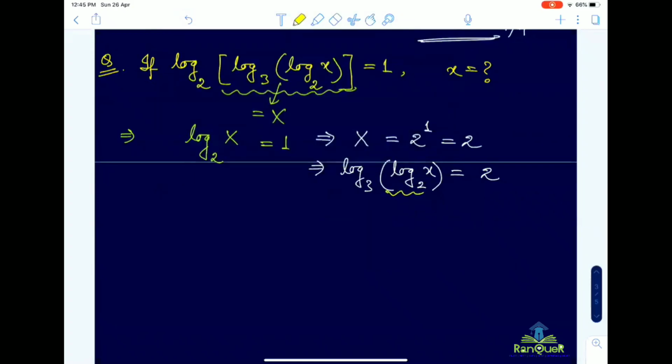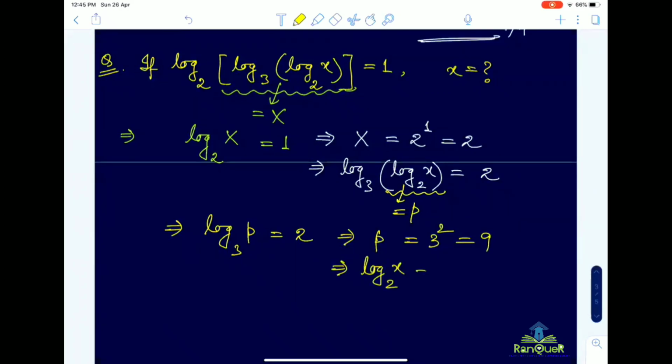So again, this portion you can think of equal to suppose P. So now log 3 base P equal to 2. So that is P equal to 3 square, that is 9. So P means what? Log X base 2. So finally X will be equal to 2 to the power 9, that is 512. So for this type of question, you have to start from the outermost log and slowly move inside.